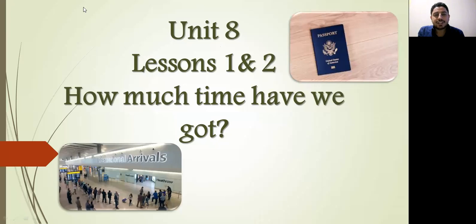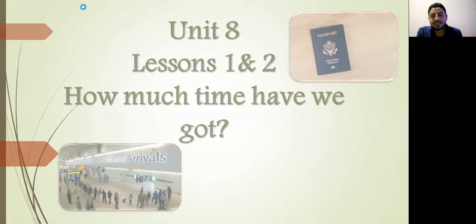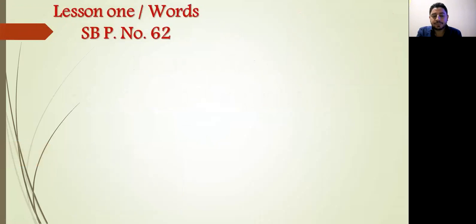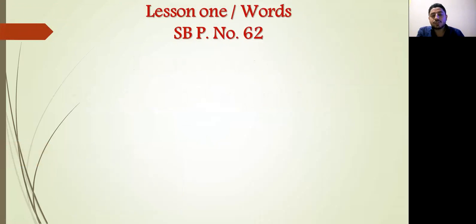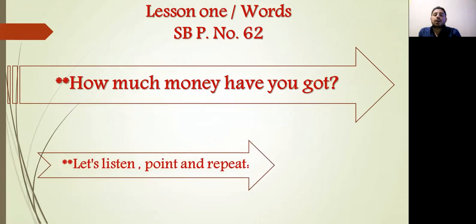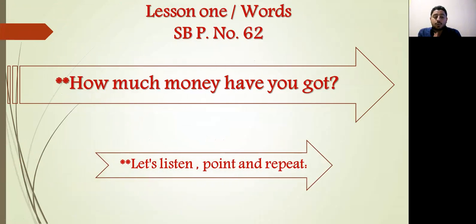Today we have Unit 8, Lessons 1 and 2, with the title How Much Time Have We Got? Let's start Lesson 1, the new verse, student book page number 62. Before we start, I want to ask you a question. How much money have you got? How much money have you got?